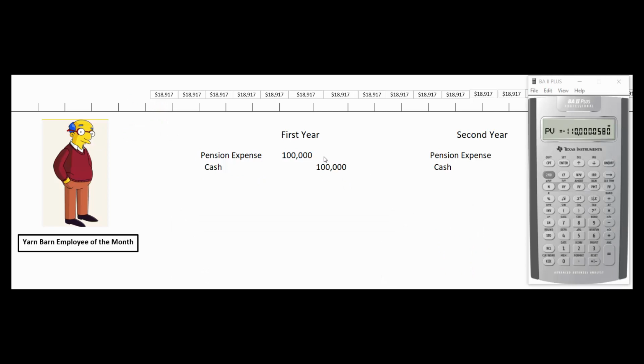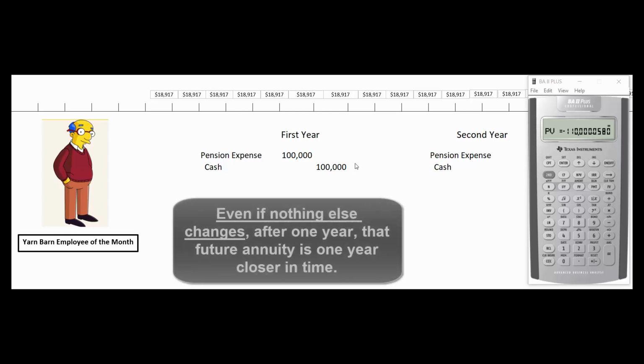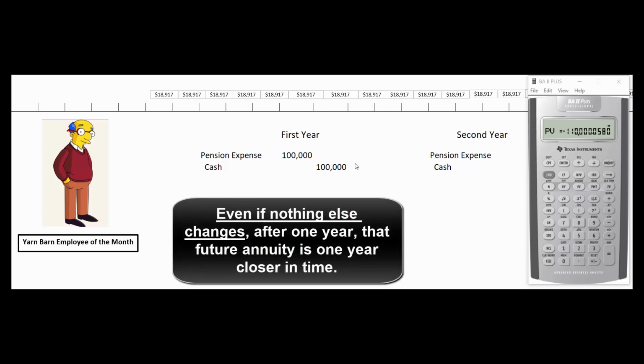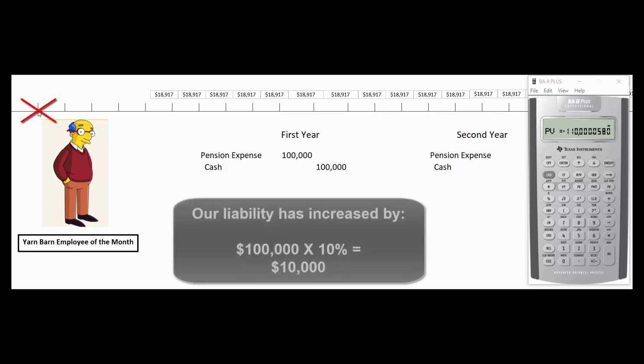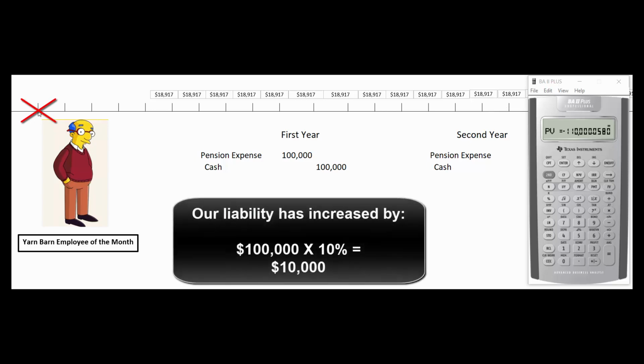All right, let's pretend like we've fully funded the first year with $100,000. We give it to the trustee. They're investing the funds. Let's pretend like the funds don't earn anything. And we get to the second year. Well, if nothing else has changed, at a minimum, this long annuity here for 20 years is now 1 year closer. So we're now here on the timeline. So when we found the present value, we took the interest out. Let's put the interest back in. 10% of that $100,000 liability is $10,000.